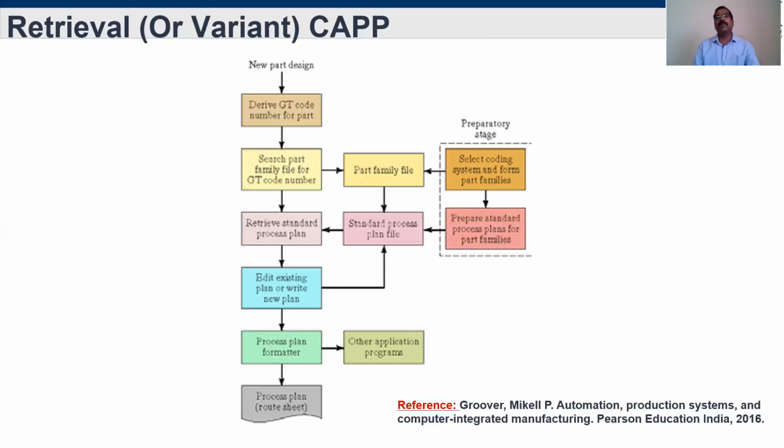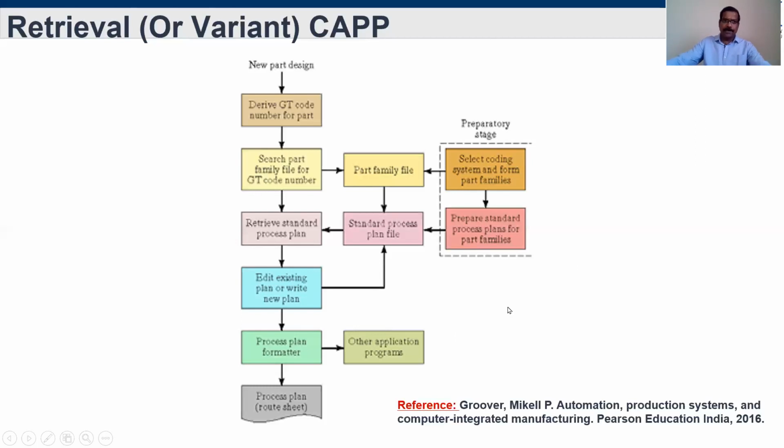For the particular part file, the process plan in the database will be taken. Then some changes will be made in the existing process plan, then we go for the further step. Simultaneously, the edited process plan will be stored in the database for future update. Okay, this is about retrieval type computer process planning.